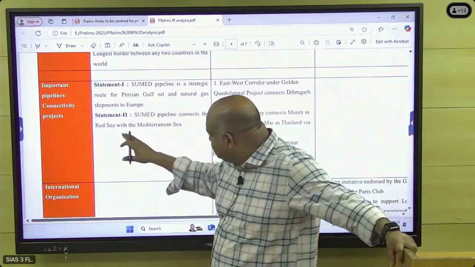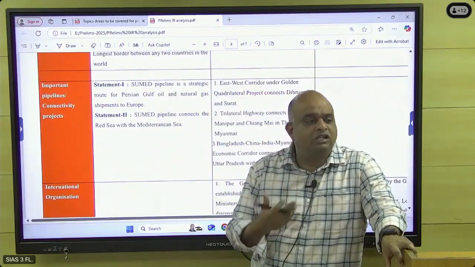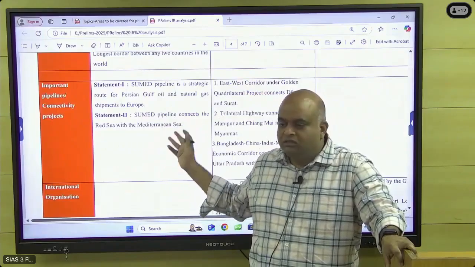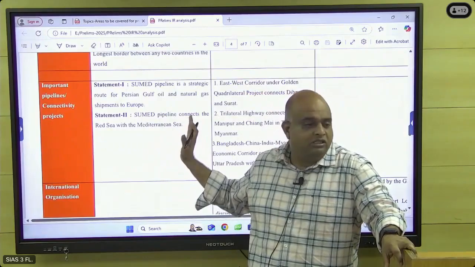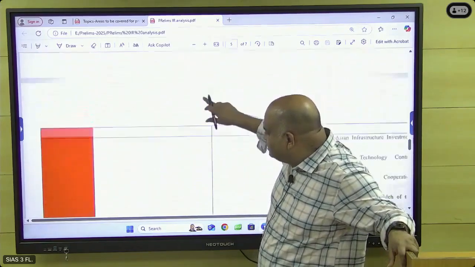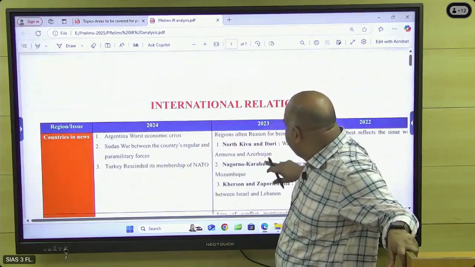The pipeline connects the Red Sea with the Mediterranean Sea. Again, you have to note that Iran finds it difficult to sell its oil. So this is a major pipeline, and it was also frequently in the news. Almost all the questions are from current affairs only. These are all the questions from 2024.